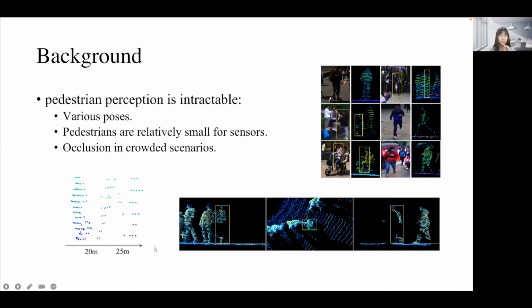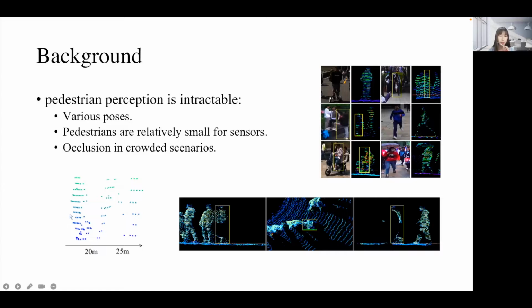Pedestrian perception is intractable for these three reasons. First, pedestrians are not rigid bodies and they can have various poses. Second, humans are relatively small for sensors to capture compared with other agents. For instance, in LiDAR point clouds, pedestrians in the distance are usually represented as a few sparse points.